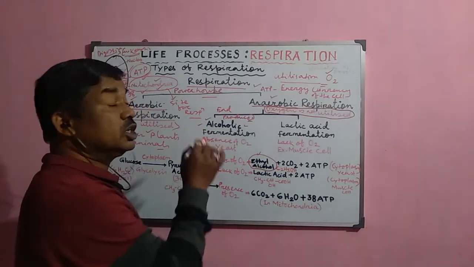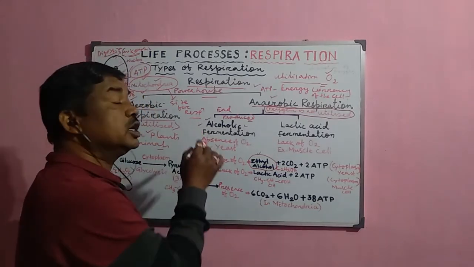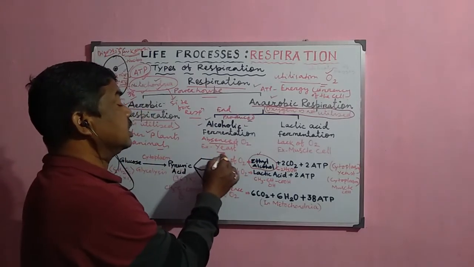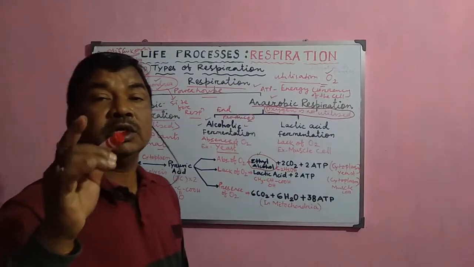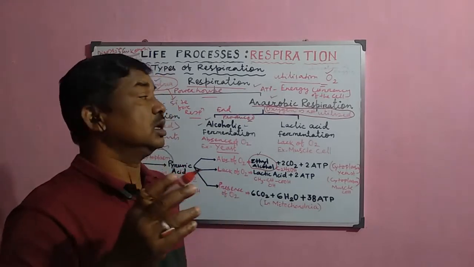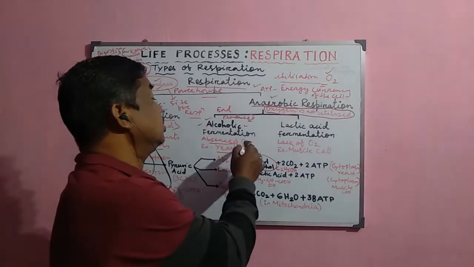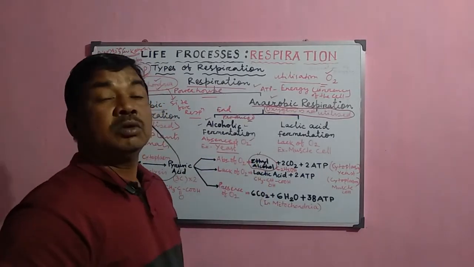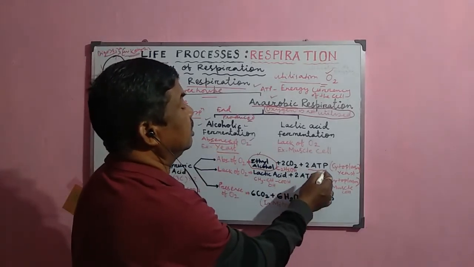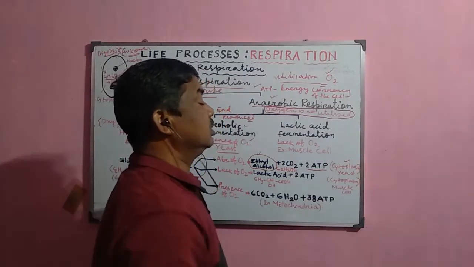That is why this type of fermentation or anaerobic respiration is called alcoholic fermentation, and it occurs in the absence of oxygen. The most common example is yeast, which is commonly used in the bakery for the preparation of bread, idli, dosa. These yeast organisms release the energy in the absence of oxygen, and only two molecules of ATP are produced, in the cytoplasm.